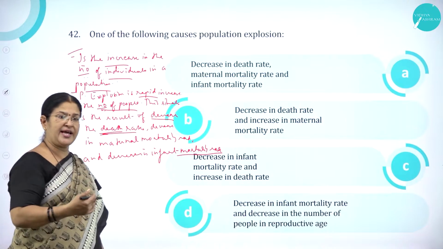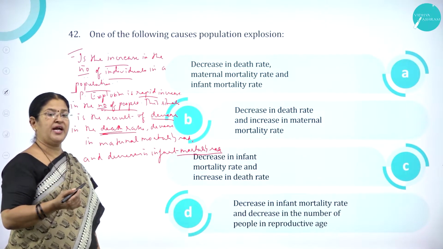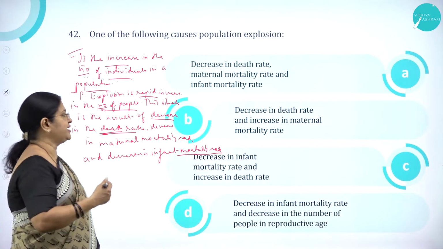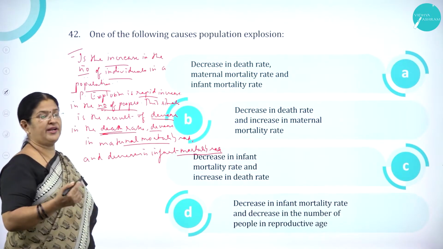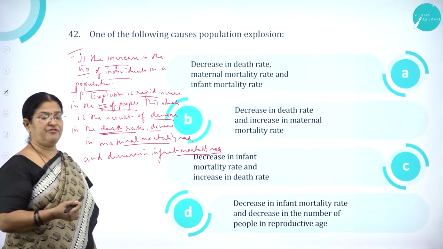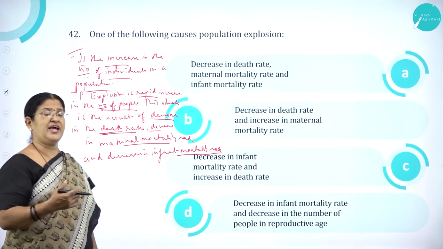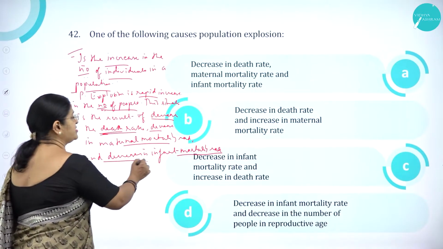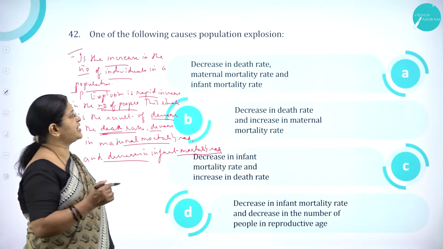Now the death rate has come down due to the medical facilities and the treatment, and also the facilities that are provided for the living have decreased the death rate of human beings and also decreased the maternal mortality rate. As I said, the facilities provided for the mother and for the infant at the time of pregnancy or at the time of delivery have decreased the maternal mortality rate as well as the infant mortality rate. So which is the option which is correct?